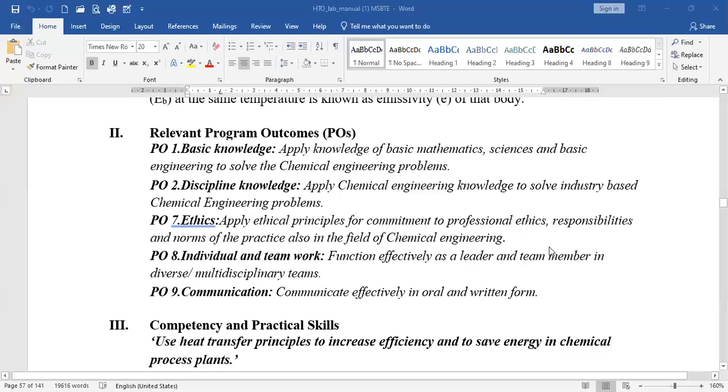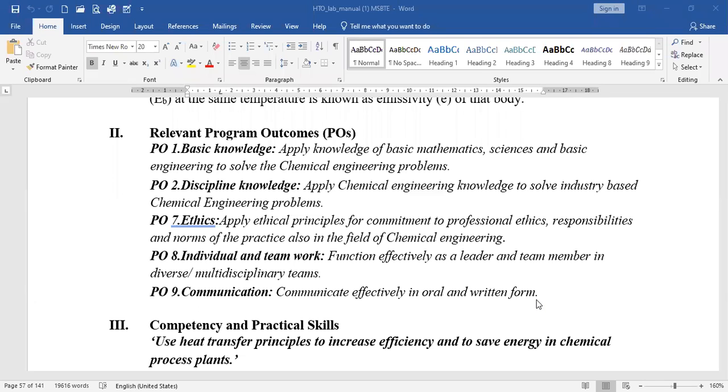Now the relevant program outcomes. The basic knowledge: apply knowledge of basic mathematics, science, and basic engineering to solve chemical engineering problems. We have already discussed these things in the composite wall experiment. Then discipline knowledge: apply chemical engineering knowledge to solve industry-based chemical engineering problems. Then ethics: apply ethical principles and commitment to professional ethics, responsibilities, and norms of practice in the field of chemical engineering. Then individual and teamwork: function effectively as a leader and team member in diverse or multidisciplinary teams. Then communication: communicate effectively in oral and written form.